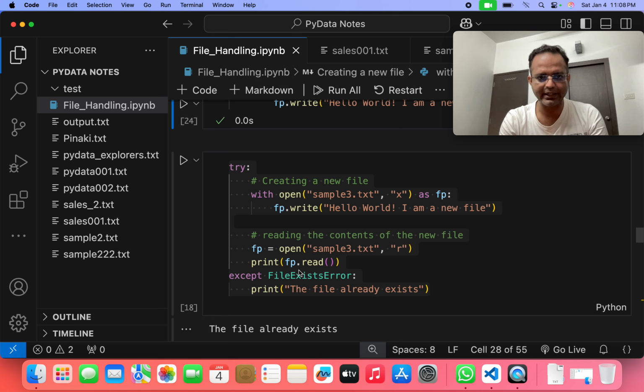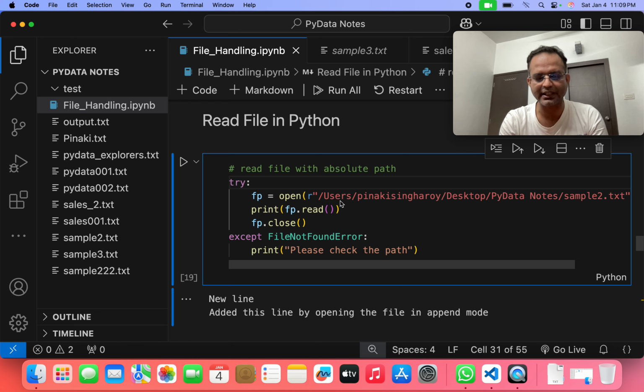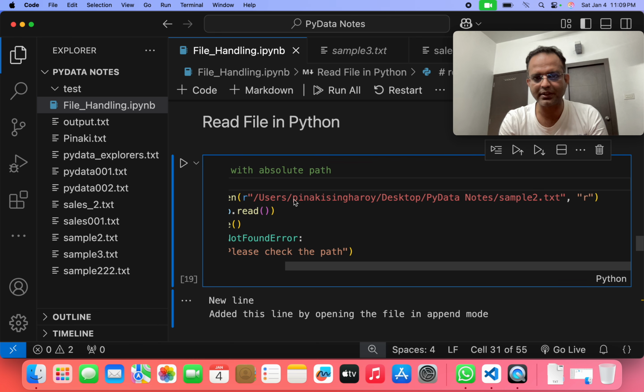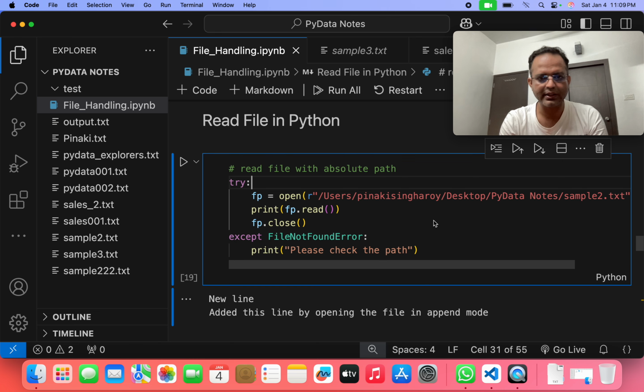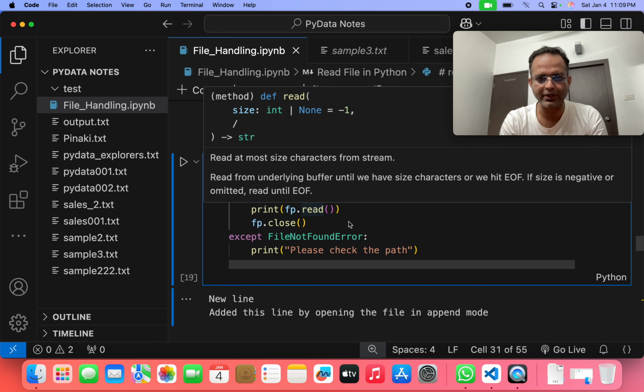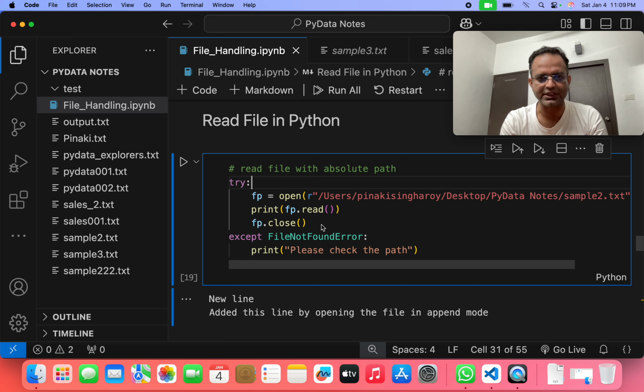Then read file in Python, how can we read the file? By using the absolute path. We are just using the try and except block. Within try, we open that file: f is equal to open, then we give the path of the file, and r is for read mode. Then we write print fp.read function, then fp.close.